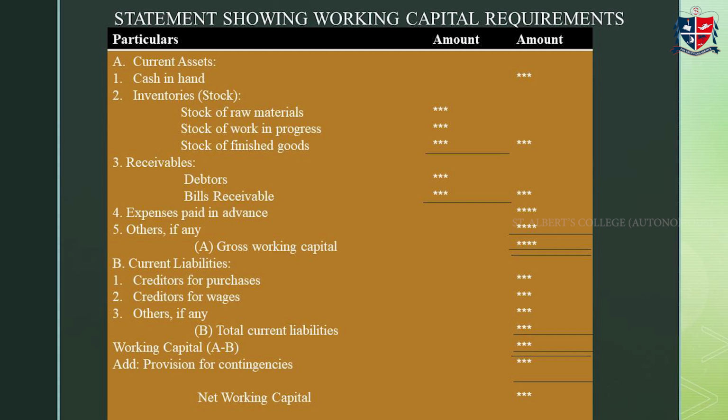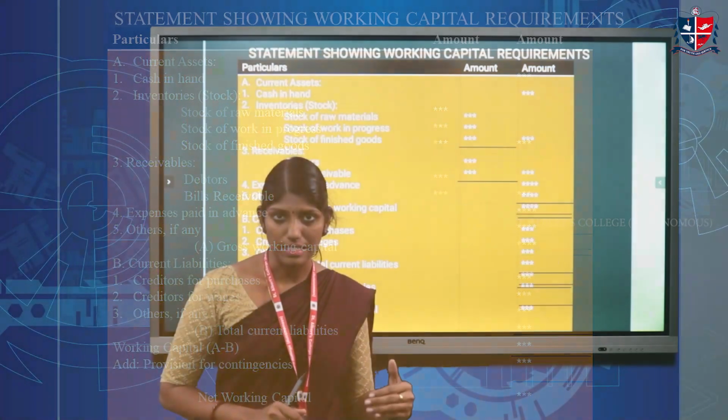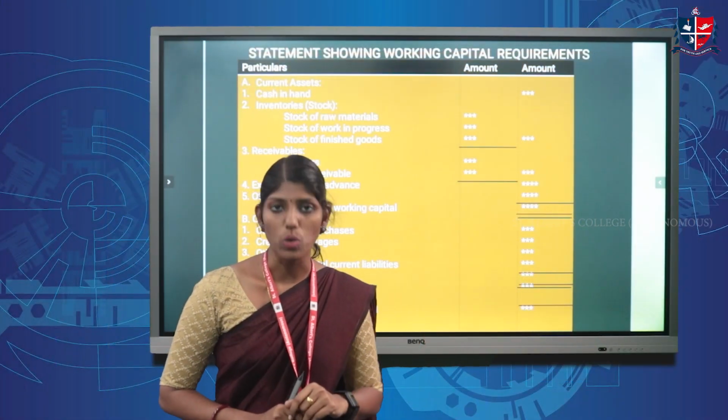If any prepaid expenses are given in the problem, that can be included in the statement of working capital. The last one is others, if any. If any other current assets are given in the problem, we can include them in the statement. Then after that, we have to write the gross working capital. And this gross working capital is the total of current assets that are entered in the outer column.